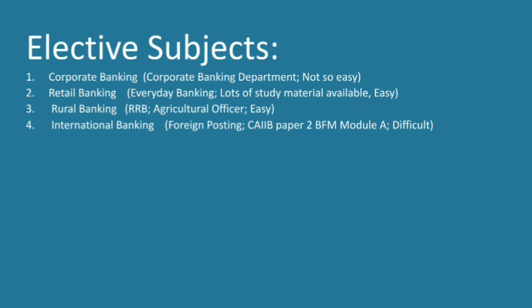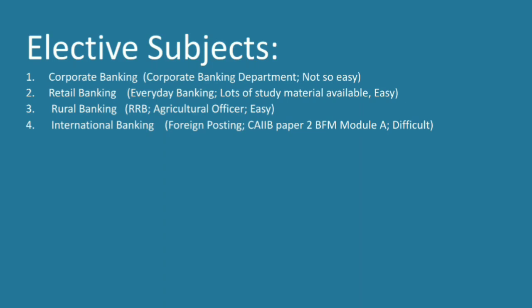But otherwise it is said to be difficult. If you want to know what it actually deals with, you can refer to the CAIB's paper 2, that is BFM's module A. The module A of BFM is international banking only, so you can get a clear idea of what you can expect in that subject. It can be helpful in that way.